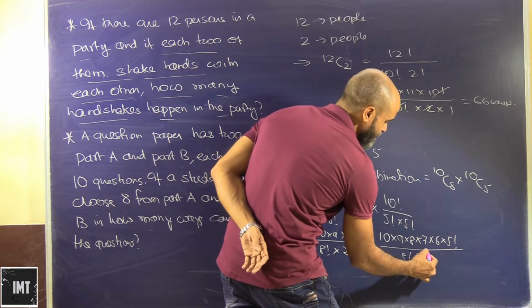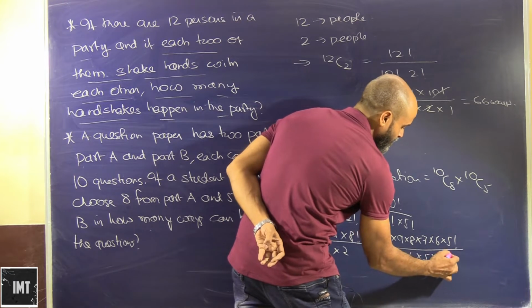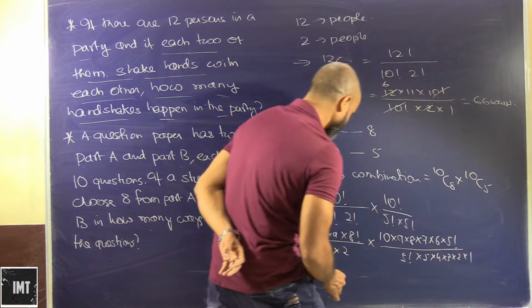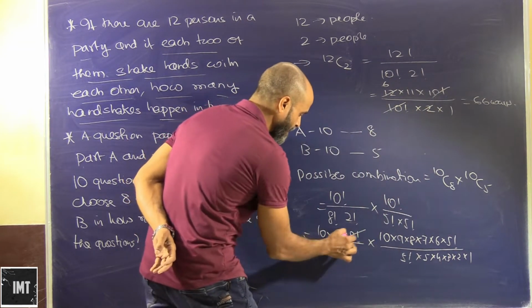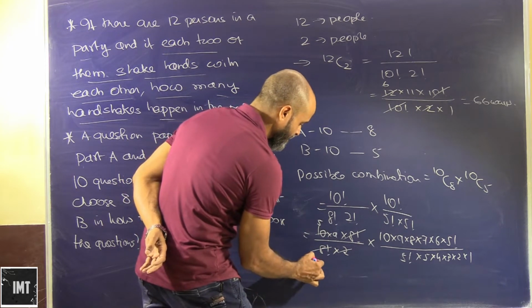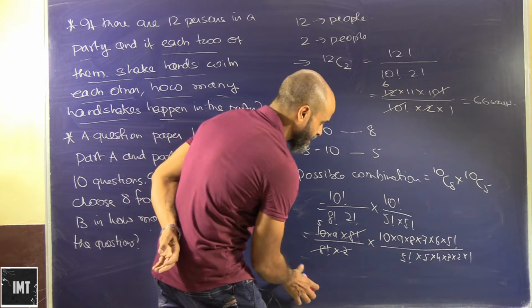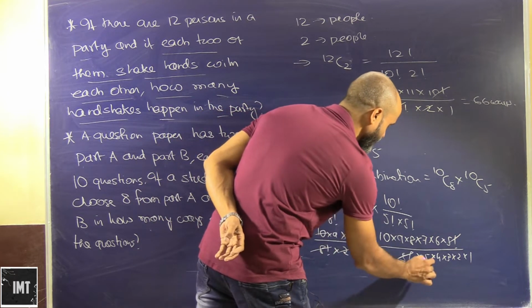We know factorial 5 is 120, 5 into 4 into 3 into 2 into 1. Okay, so here factorial 8 and factorial 8 get cancelled, and factorial 5 and factorial 5 get cancelled.